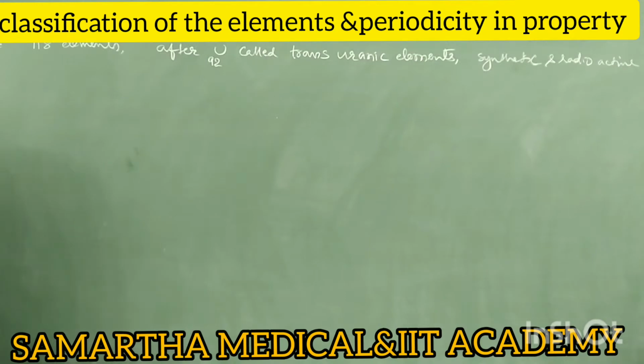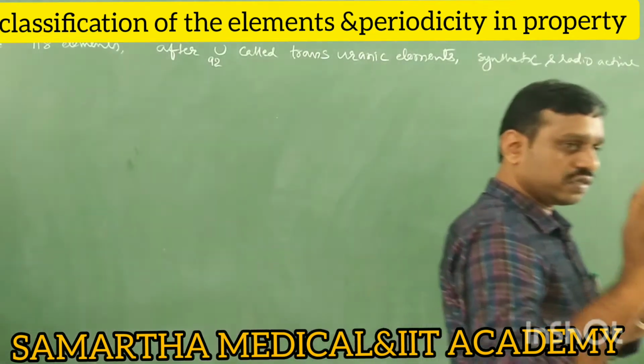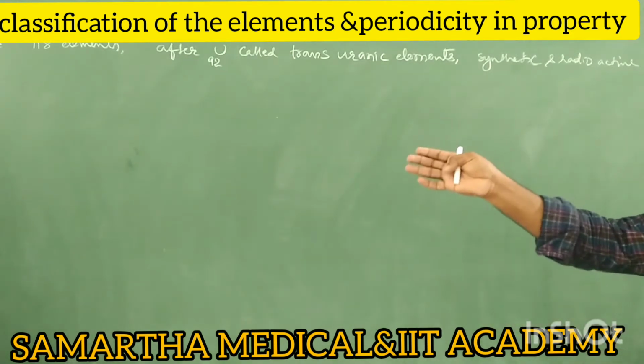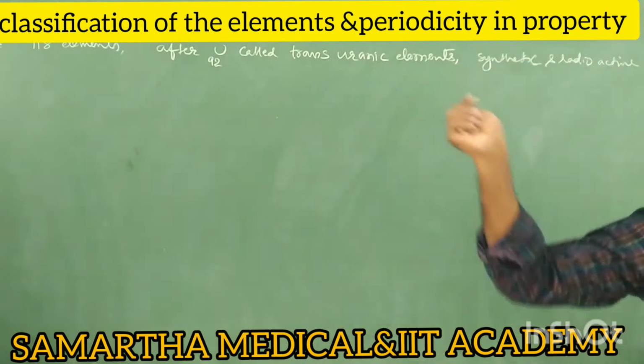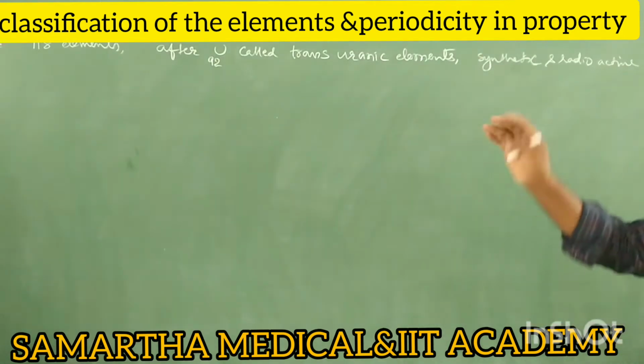Next we have the classification of elements. Do you understand the aim of classification? It is just to make it easy to remember. That's it. Because there are 118 elements according to the 2000 research work, but still many elements have been added. But whatever the books give, we have to study the same. According to books it is 118, but it has crossed more than 127 elements. Now let us take 118 only.